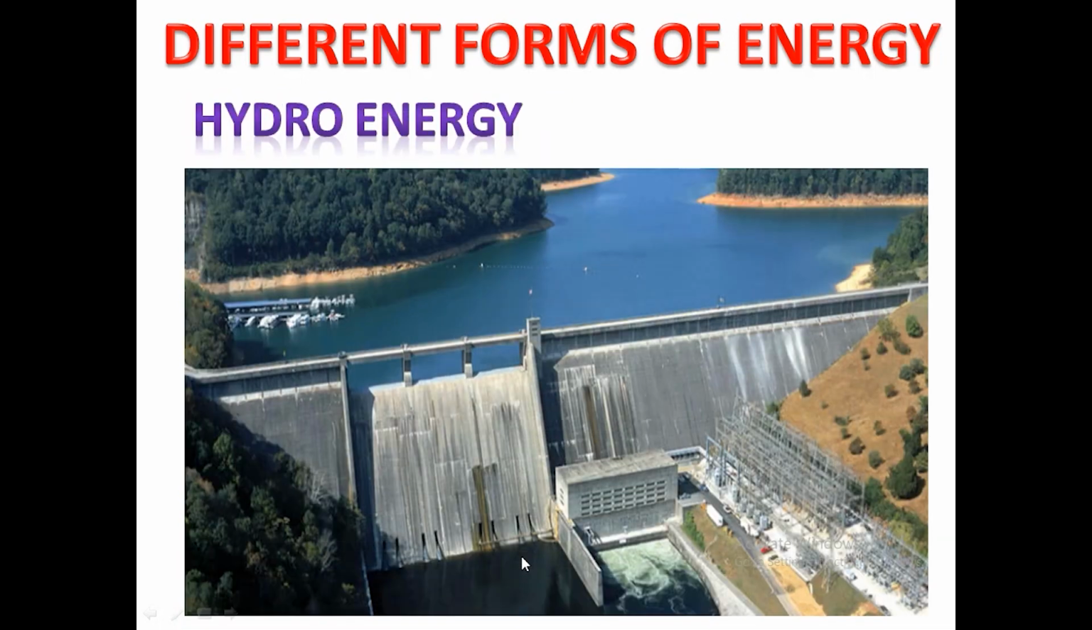Hydro energy. The kinetic energy of flowing water is called hydro energy. It is used to generate electricity in hydro power plants. This is the picture of a hydro power plant. The electricity generated from flowing water is called hydroelectricity.